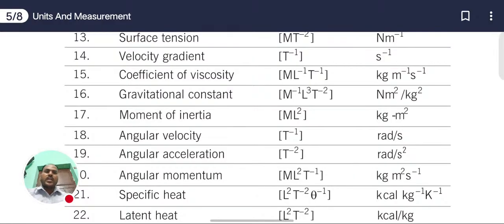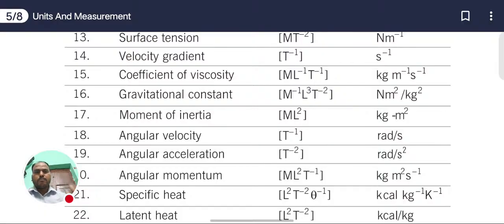Gravitational constant. What is the gravitational constant? Gravitational constant is M inverse 1 L cube T inverse 2, because the SI unit of gravitational constant is Newton meter square per kg square. What is the formula of gravitational force? F equal to G into m1 m2 upon r square. Yes or not? So if you want to find G, then r square becomes a multiplication with the F. So F SI unit is Newton, and r is nothing but the distance between mass 1 and mass 2. Yes or not?